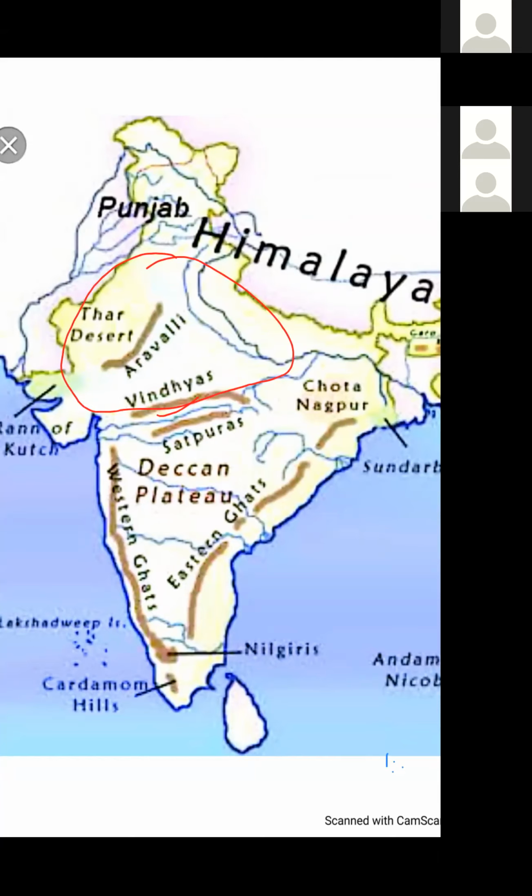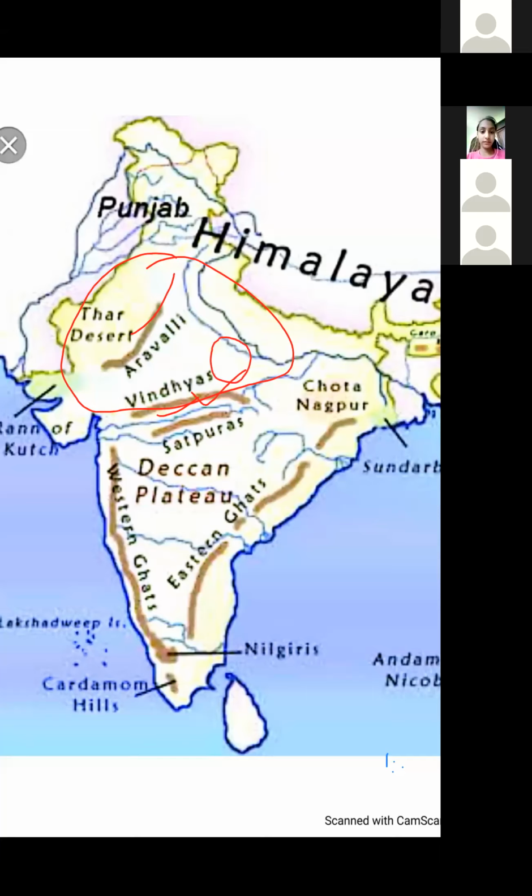The Central Highlands are bounded by the Aravalli Range in the northwest. This is the Aravalli Range. You can see it is bounded by the Aravalli Range in the northwest direction. The Vindhyas in the south. Vindhya Range is in the south. Bundelkhand, here is the Bundelkhand, and in another map, I will show you that area.